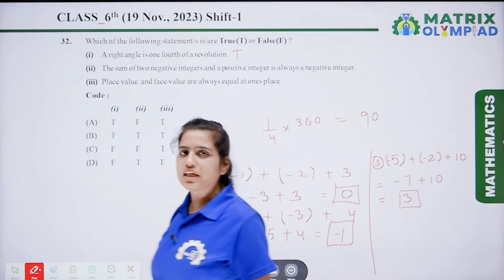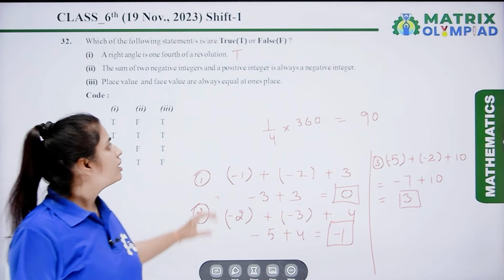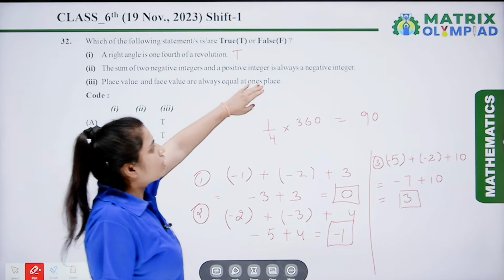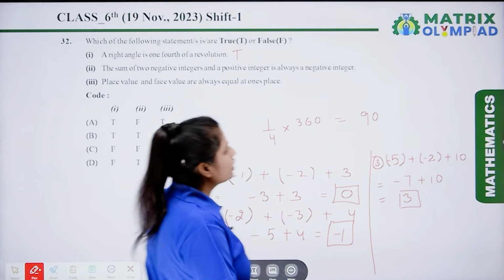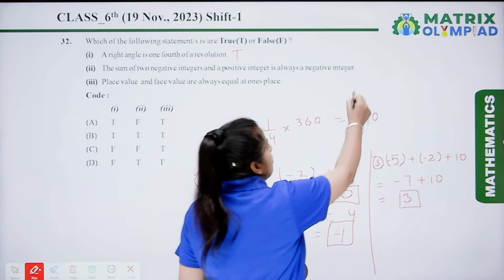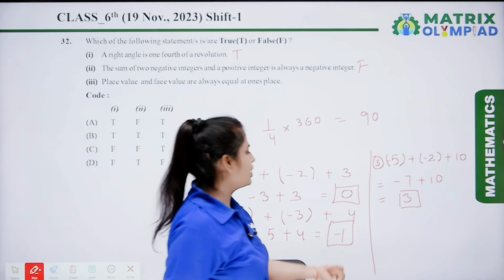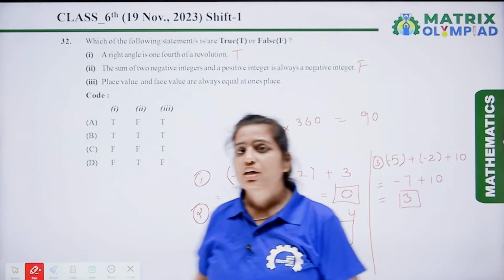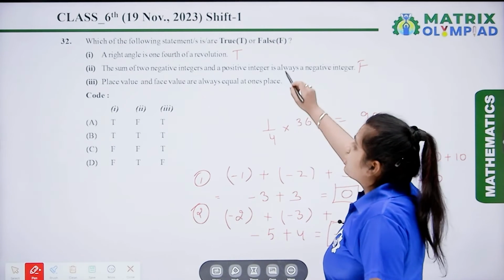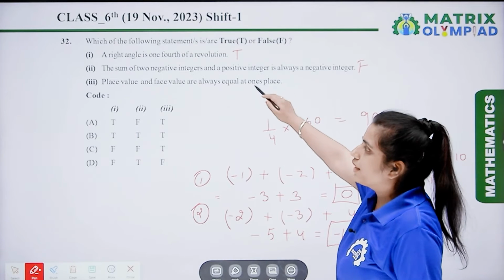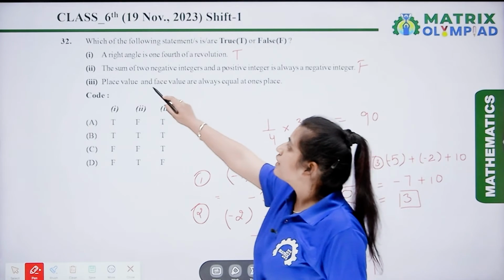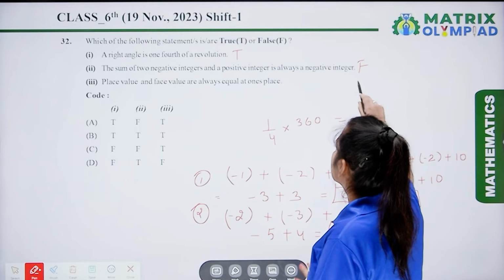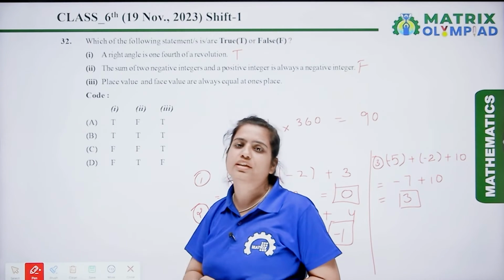So here in these three cases, we observe that the result is not always a negative integer. So this statement is false because in the first case we have 0, in the second we have a negative integer and in the third case we have a positive result. So here the second statement is: the sum of two negative integers and a positive integer is not always a negative integer.